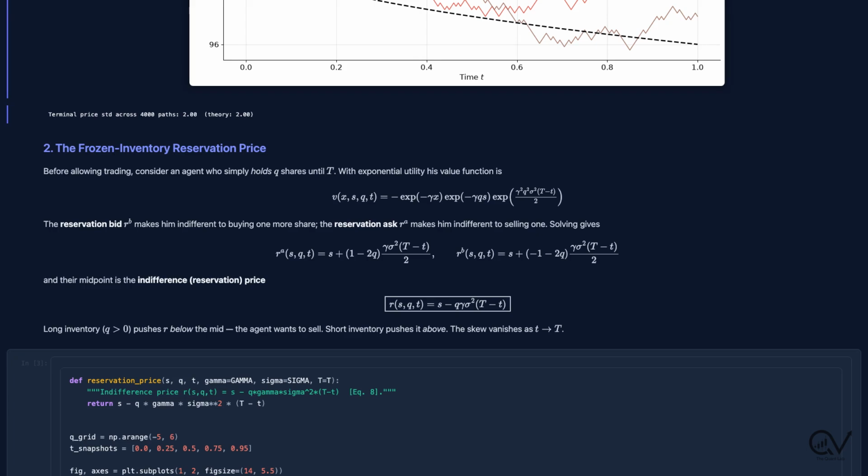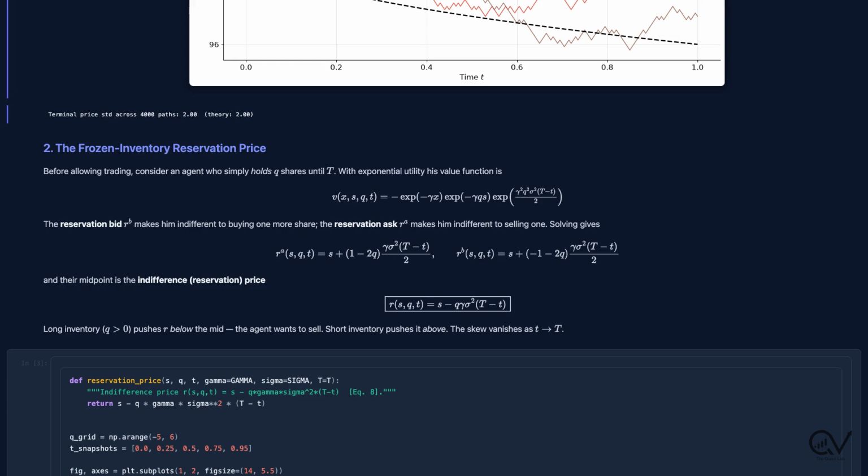Now, the first real result. Freeze the inventory. The agent just holds q shares until the terminal time. Under exponential utility, his value function factorizes into 3 pieces. Minus e to the minus gamma x times e to the minus gamma q s times e to the gamma squared q squared sigma squared (T minus t) over 2.